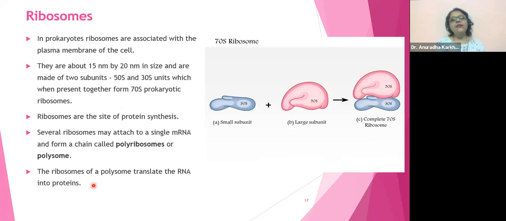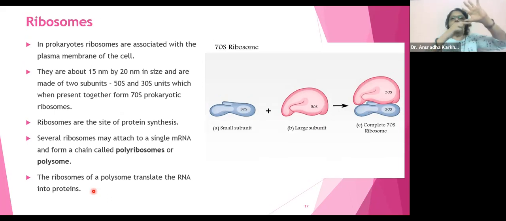And then lastly, we talked about the ribosomes. So I told that there is 70S type of ribosome present in prokaryotic cell, and it's going to be made up of two subunits. The smaller subunit would be 30S. The larger subunit would be 50S. I told you that they share a common part together, which is overlapping. Therefore, that 10S goes over there. And so 50 plus 30 technically should give us 80, but it is becoming 70.